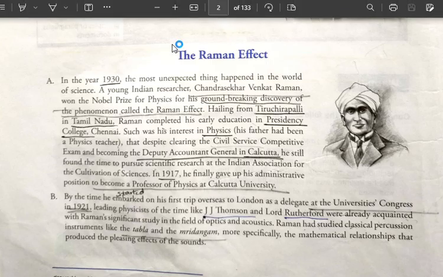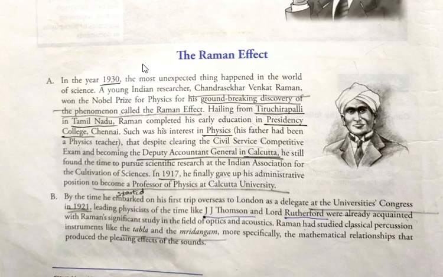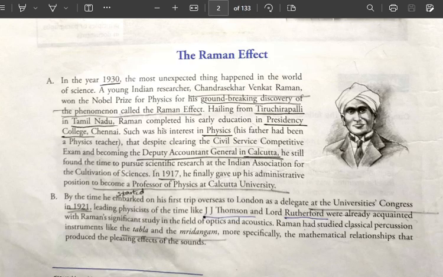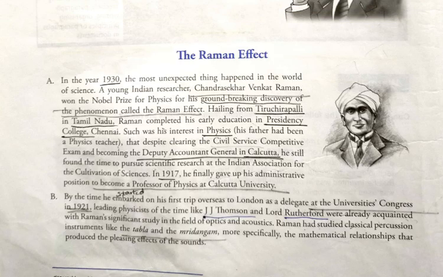As you already saw, in 1930 he won the Nobel Prize for his discovery of the Raman effect. Such was his interest in physics, and his father was a physics teacher, Chandrasekhar Ramanathan Iyer. So we can say that his inspiration is his own father, because his father is a physics teacher. His interest came from his father itself.